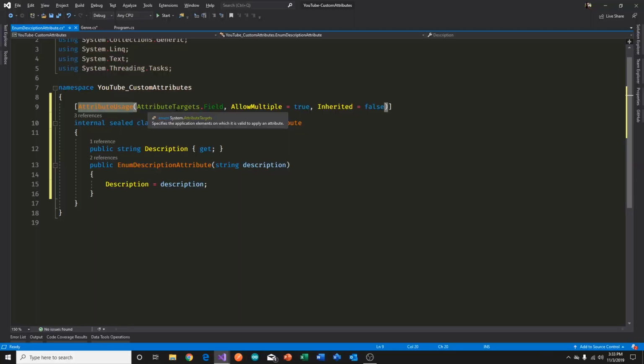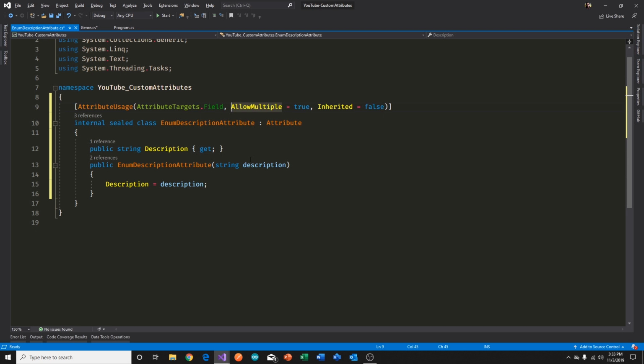Target is where we want to confine our attribute to be used only on enums, as closely as possible on enums alone. It is our responsibility, as people writing the custom attribute, to ensure that it is used in the places it's supposed to be used. That's what we are doing over here. So we're saying the attribute targets a field, but there could be all these other targets: classes, methods, return value, all, assemblies, constructor, and so on and so forth.